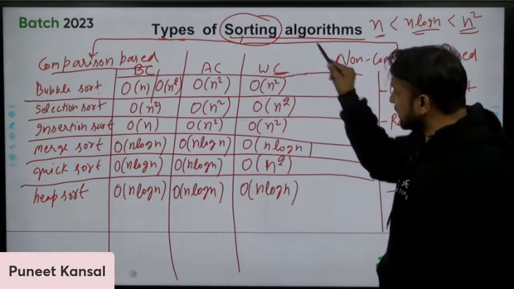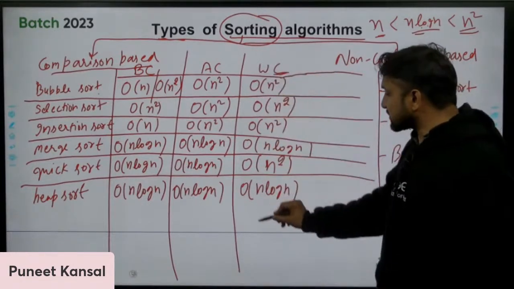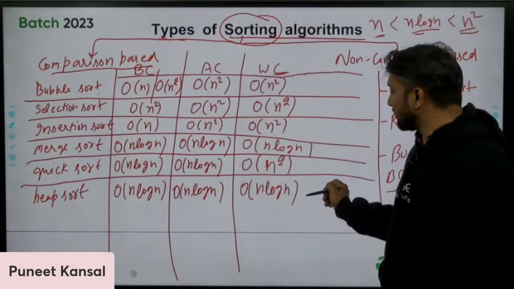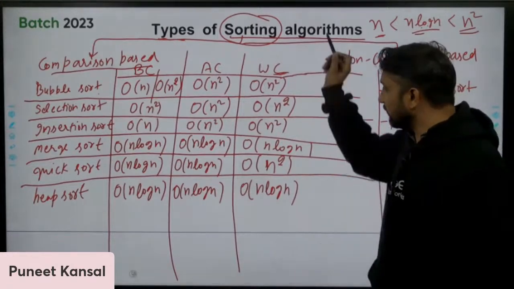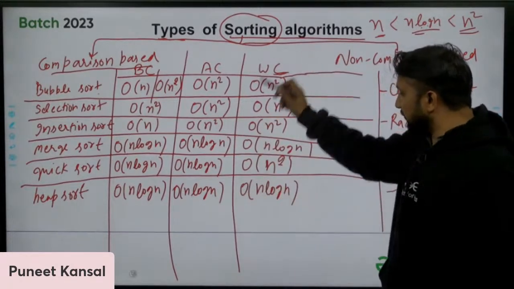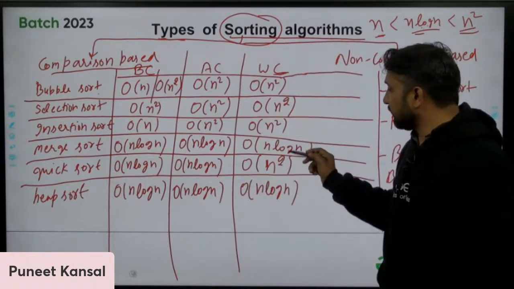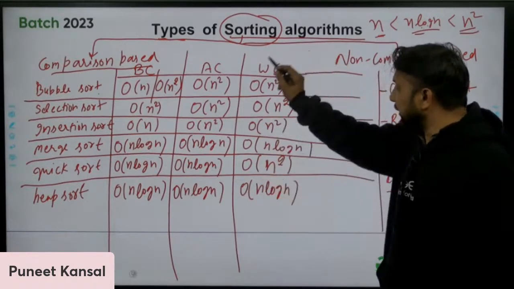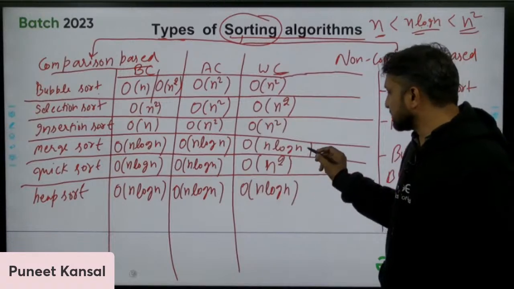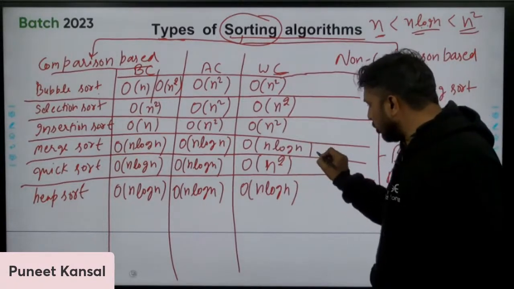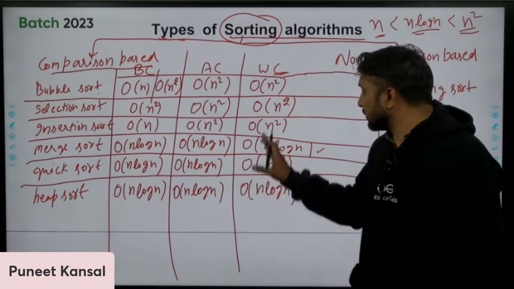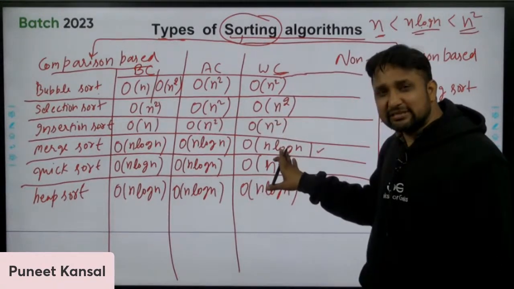In the worst case, what is the minimum time taken? This is the GATE question itself. What is the minimum time taken in the worst case? Okay, it's like what is the tightest upper bound of the worst case? That is actually n log n. N log n is the minimum time taken in the worst case. Okay, minimum time taken in the worst case is n log n.